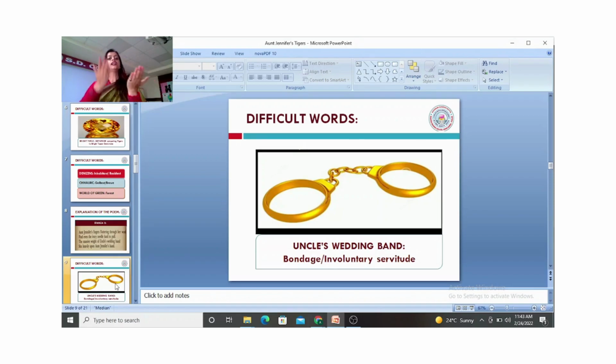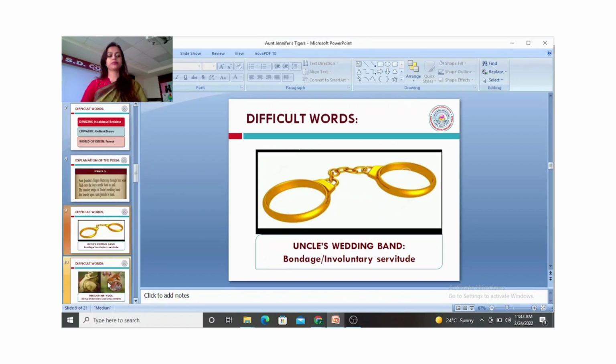Husband is a master, woman is a slave. So there is a hierarchy. There is an unequal relationship, a dominance position. So a lot of interpretations can be made in the poem.